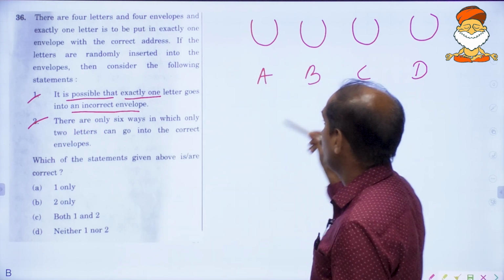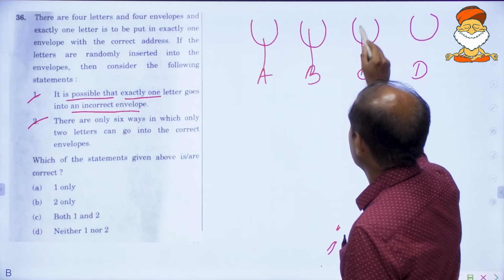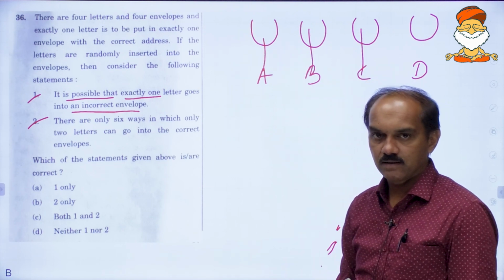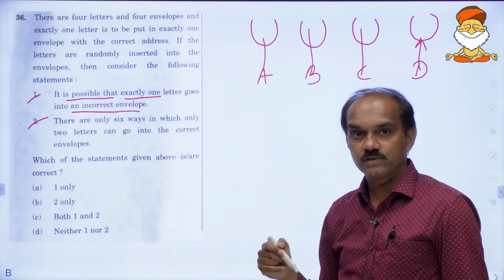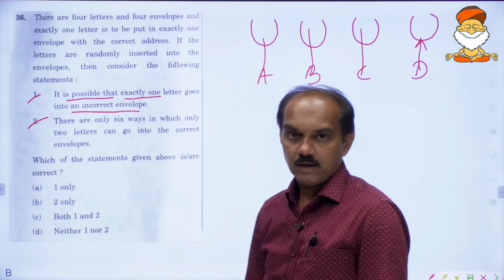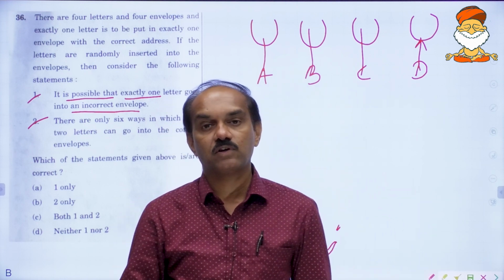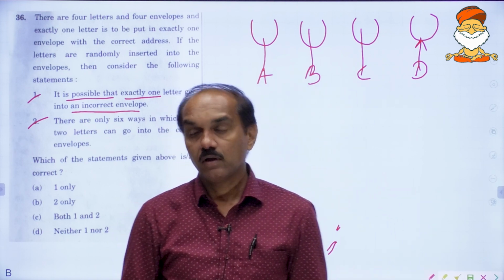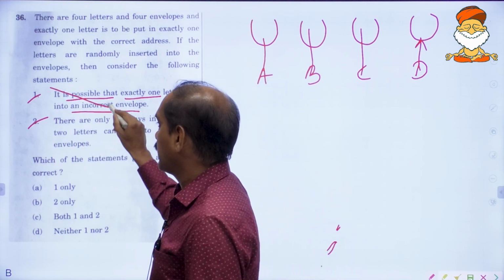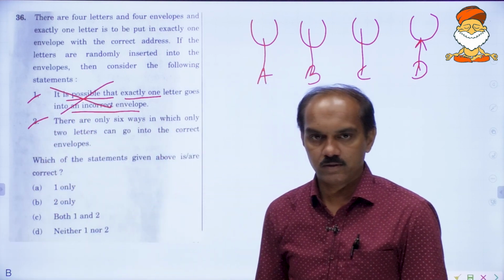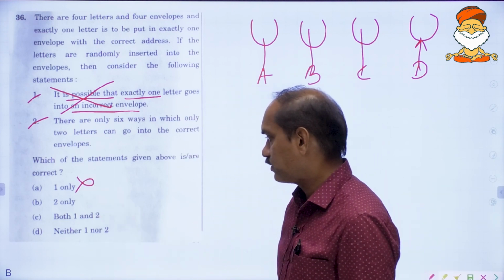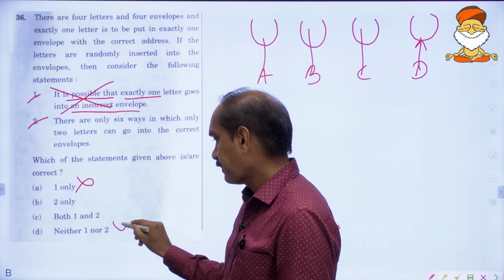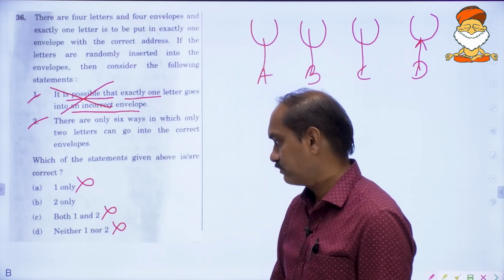Impossible, because that is the only left out one, and it will automatically be correct. Therefore, straight away 1 is ruled out.